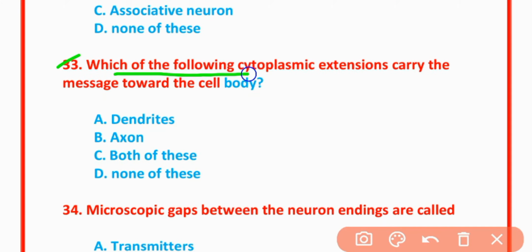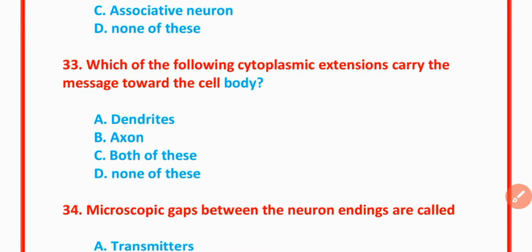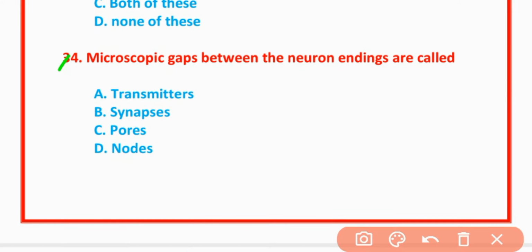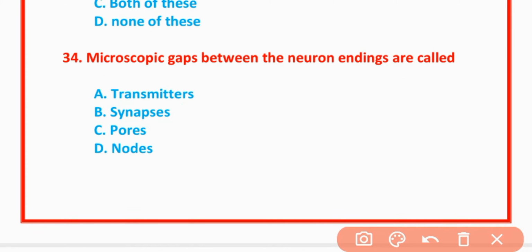33. Which of the following cytoplasmic extensions carry the message toward the cell body? Dendrites. Option A is correct. 34. Microscopic gaps between neuron endings are called synapses. Option B is correct.